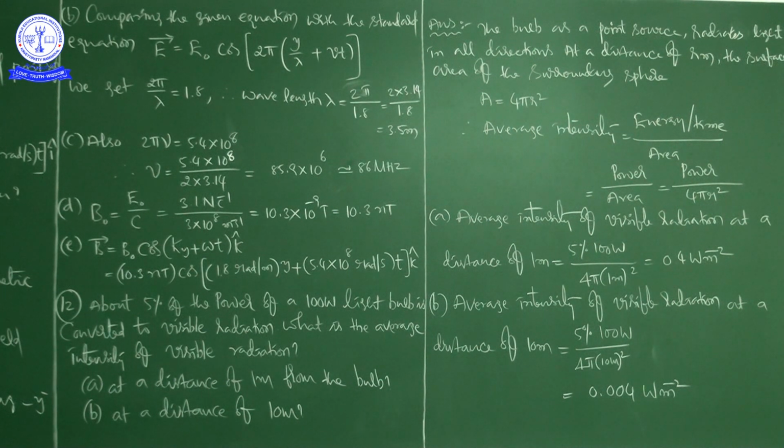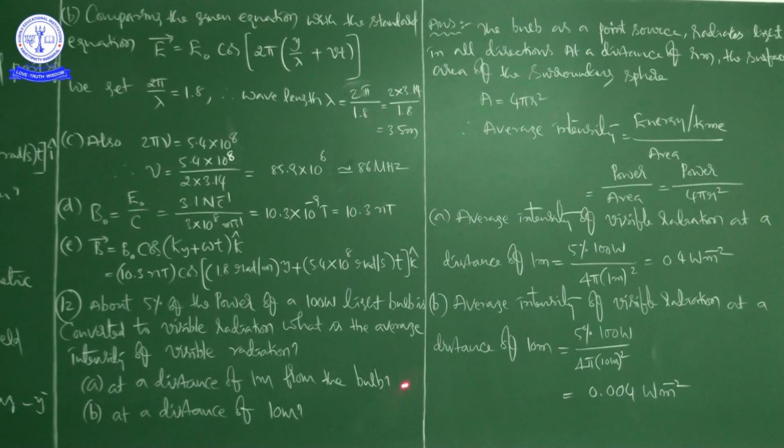Intensity is equal to energy by time divided by area. Energy by time means work by time, power is the rate of doing work, right? So work and energy are similar forms. So energy by time divided by area is power divided by area, that is power by 4 pi r square, so that you can calculate average intensity.